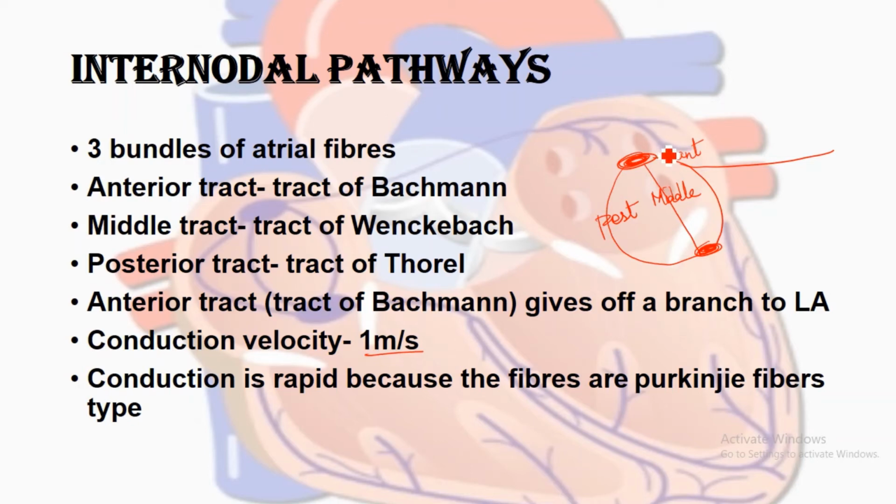So why is it higher? Because here the fibers are large. Here the fibers have a large diameter, as the Purkinje fibers have. When a cell has a large diameter, what will happen? The resistance inside the cell, that is the internal resistance, will be less. So the passage of the ions will be easier. The ions can move more easily and more rapidly. So the conduction will ultimately become rapid.